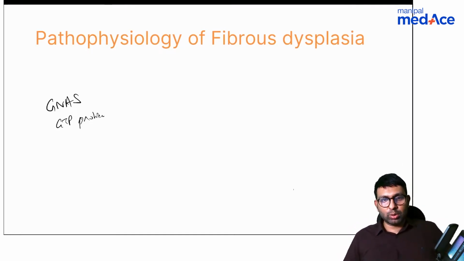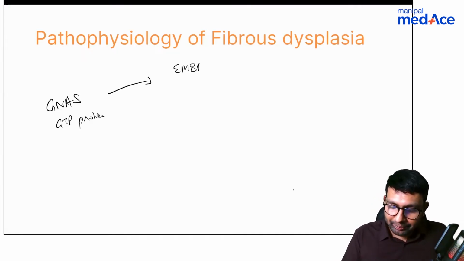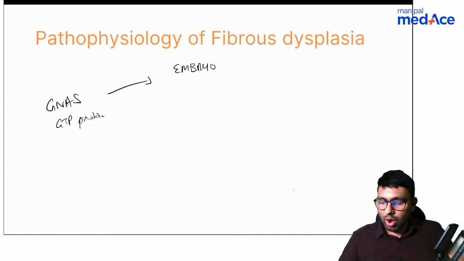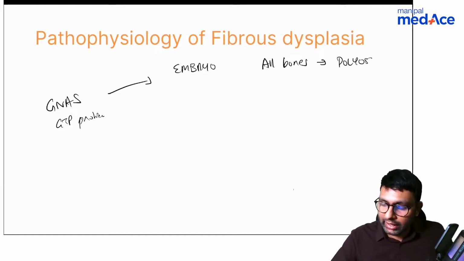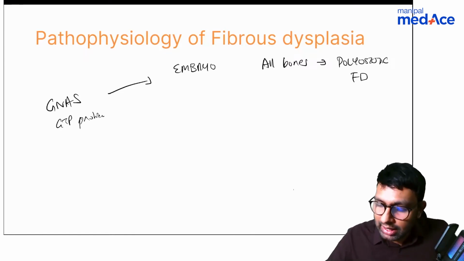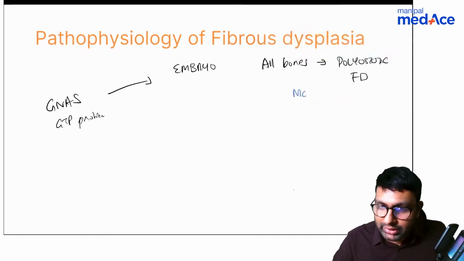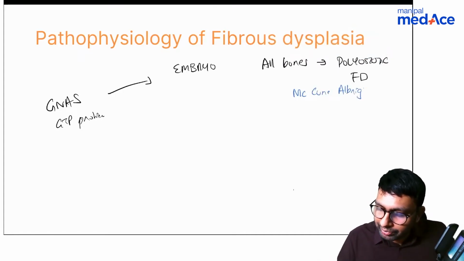Okay, so now let's talk about what happens in fibrous dysplasia. In fibrous dysplasia, GNAS mutation is there, and this mutation can occur in two phases. One, this can occur in embryogenesis. If this occurs in embryogenesis, multiple bones are involved, and this is called polyostotic fibrous dysplasia. There is one syndrome here which is important, which already someone has told me: McCune-Albright syndrome.